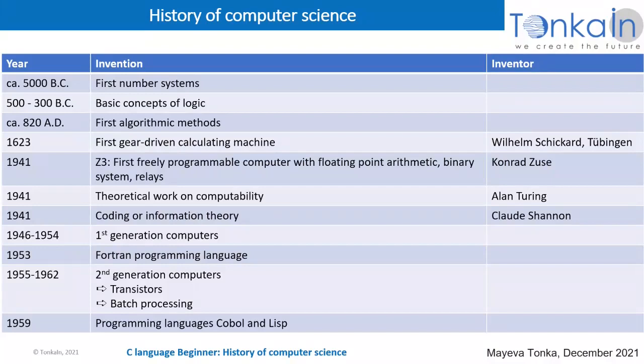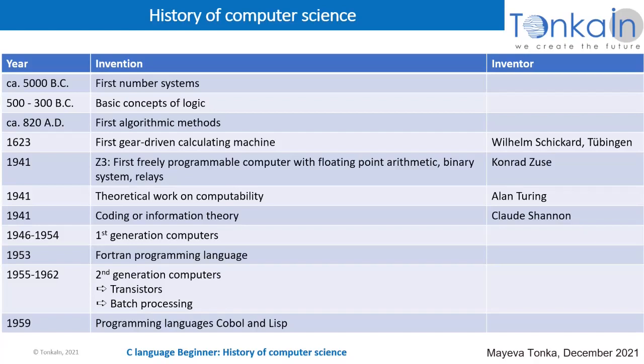Then between 500 and 300 before Christ, the basic concept of logic was established, and later on the first algorithmic methods were invented. About 800 years later, the first gear-driven calculating machine was invented by Wilhelm Schickard in Tübingen. And 300 years later, the first freely programmable computer with floating point arithmetic and binary system relays was invented